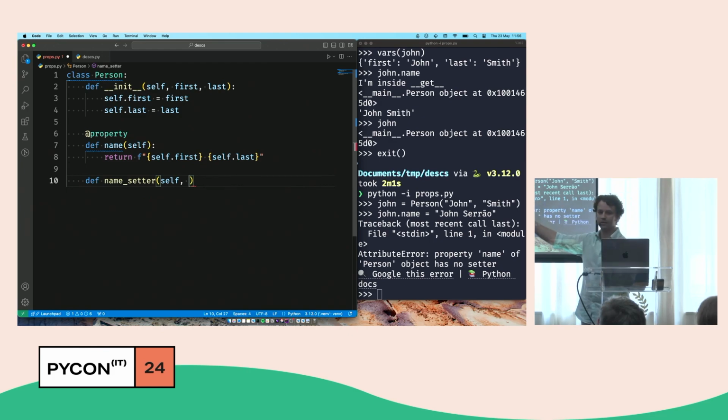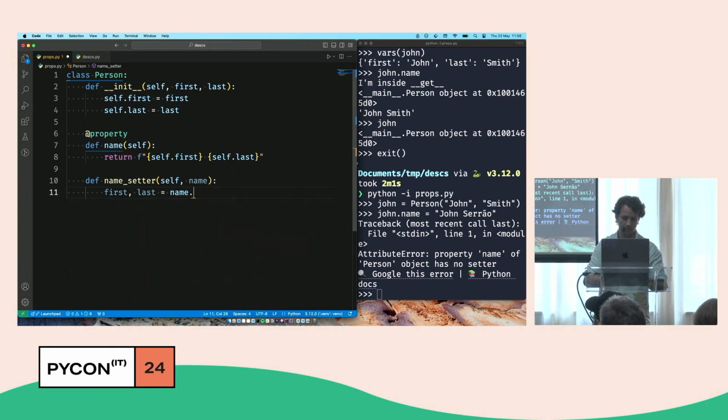And so this is a method that I want to run to update the name, which really means just updating the first and the last. And so if I want to be able to set the name, I need to accept a name. And then let's just say, for the sake of simplicity, that the name will always have a first and a last, so I can just split. And now I set them.